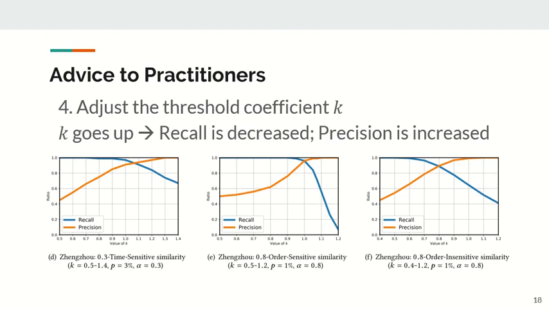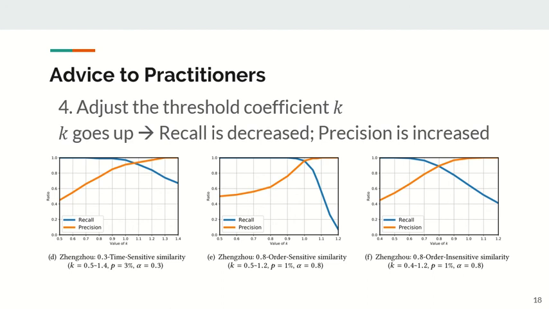So in the last step, we hope to increase the precision. We can adjust the threshold coefficient k, which is related to the variance bound. When k goes up, the variance bound becomes smaller, recall decreases, and precision increases. We can see their intersection point is higher than 90%.